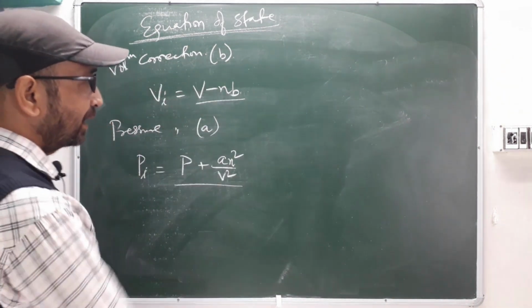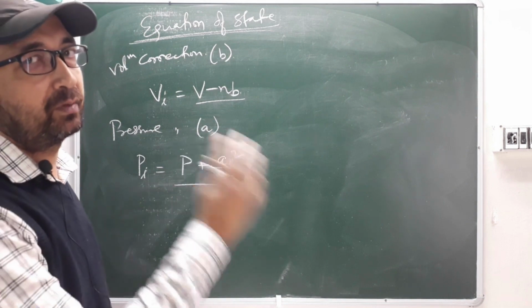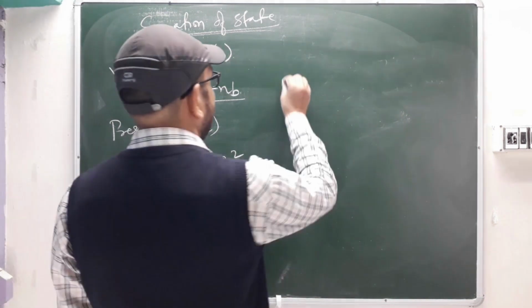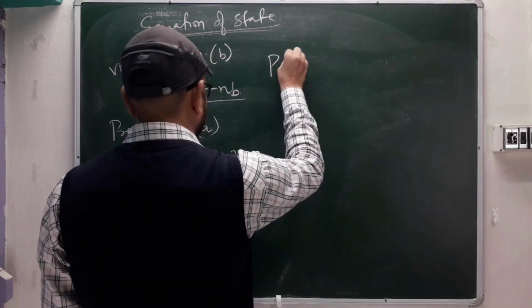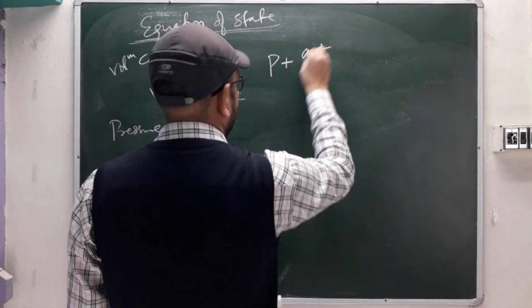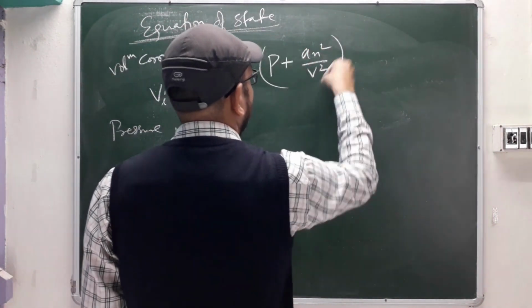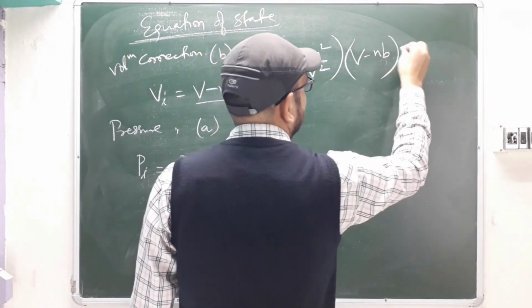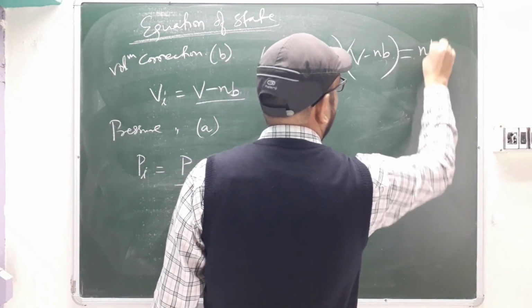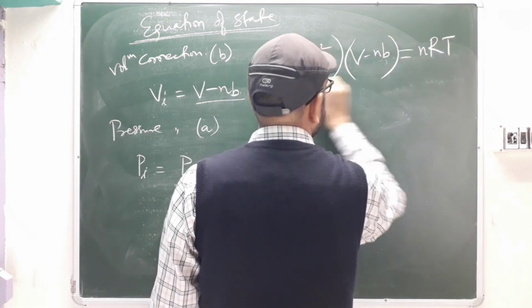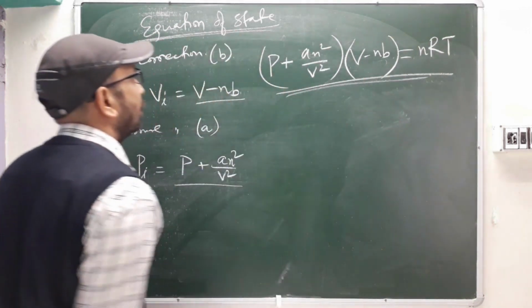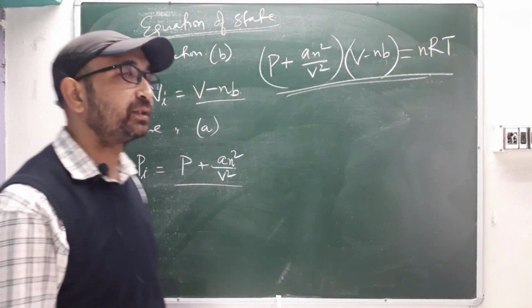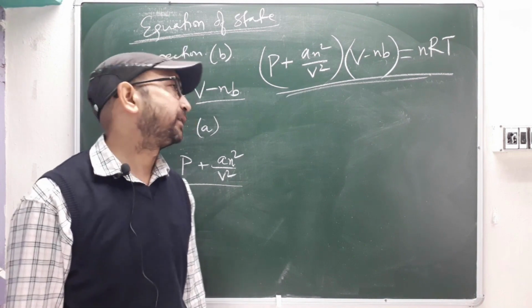Now put this into your ideal gas equation, and it will convert it to the real gas equation. So it will be P plus a n squared divided by V squared, and then your volume term will be V minus nb, equal to nRT. Whatever equation you got, we call it the equation of state, or van der Waals equation of gas. Just write it down.